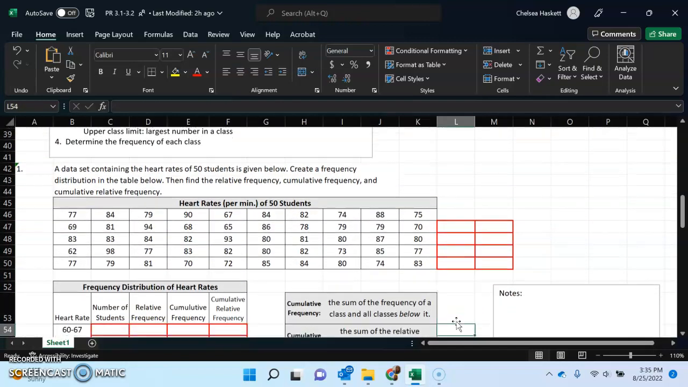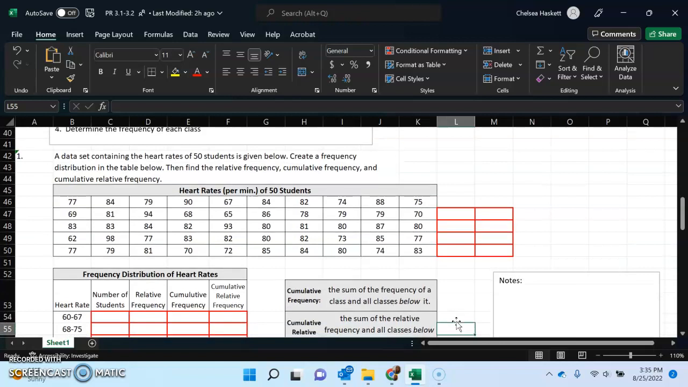A data set containing the heart rates of 50 students is given. Create a frequency distribution in the table below. Then find the relative frequency, cumulative frequency, and cumulative relative frequency.